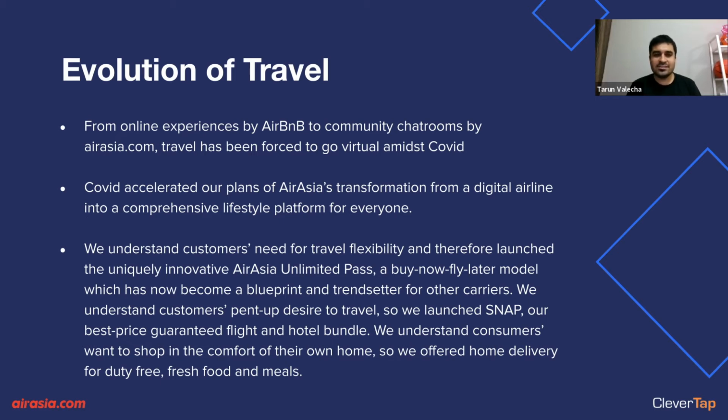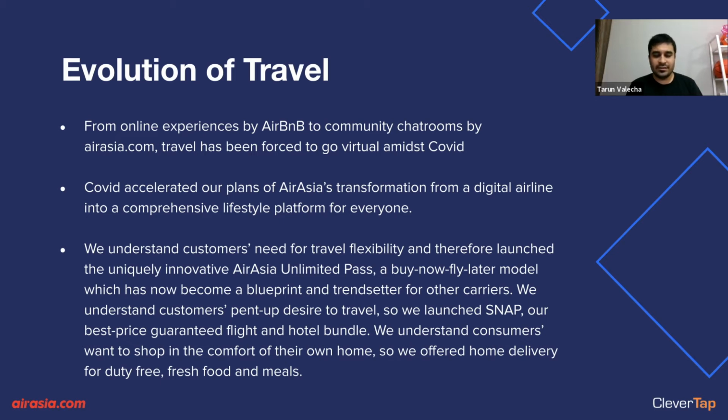And travel has changed a lot through these times, right? Of course, COVID has been hard on all travel-related apps and companies, and there is no denying that fact. But from Airbnb launching online experiences so that people still stay connected to the platform, to the community chat rooms which AirAsia.com launched, a lot of things which could go virtual have gone virtual in the world of travel as well.